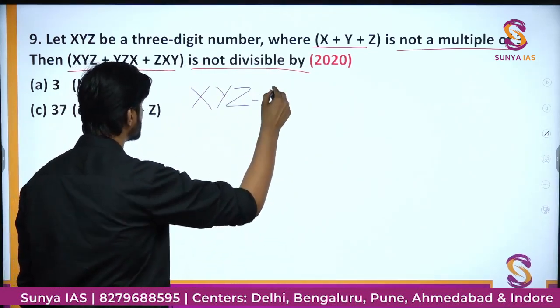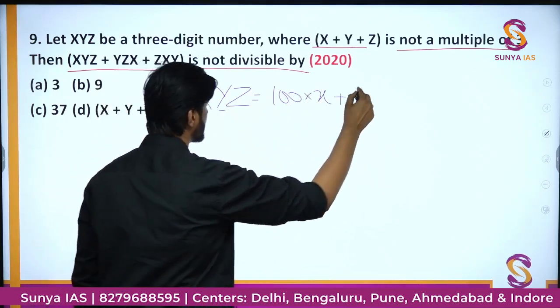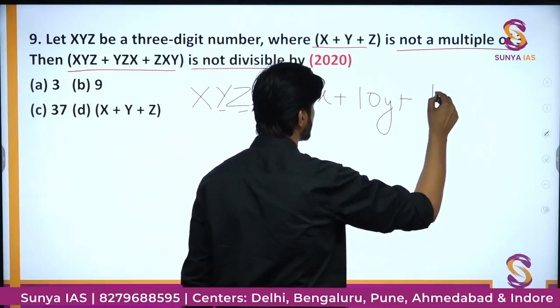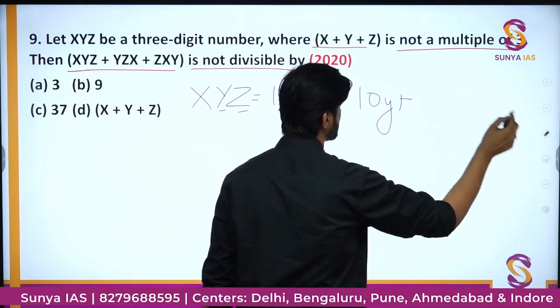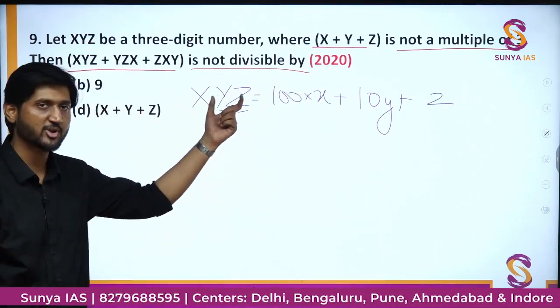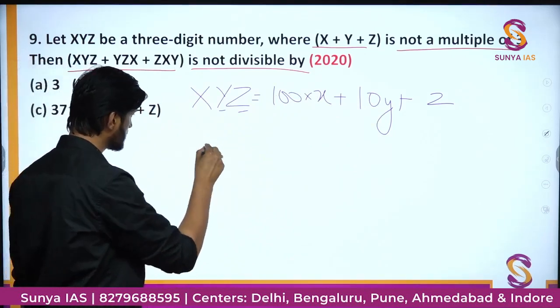will be nothing but 100 times x plus 10 times y, and then we have 1 times z. Simply I am writing it z. This is the mathematical value of this particular expression. Similarly, we have the another number as yzx.